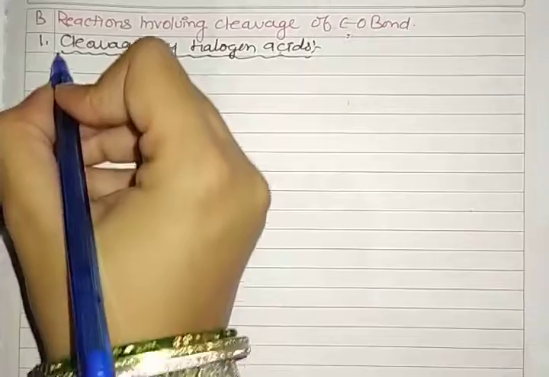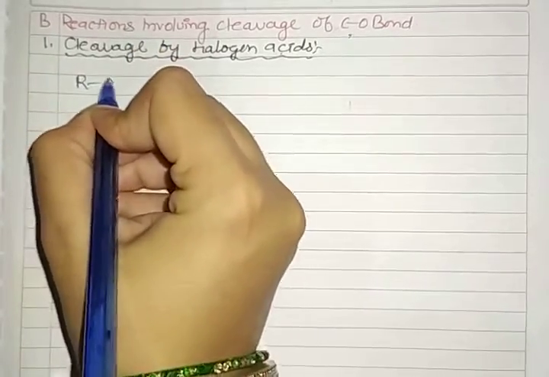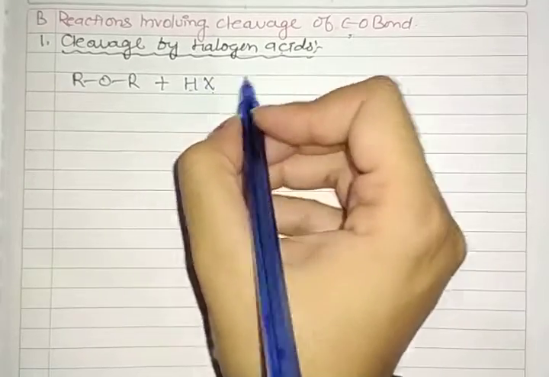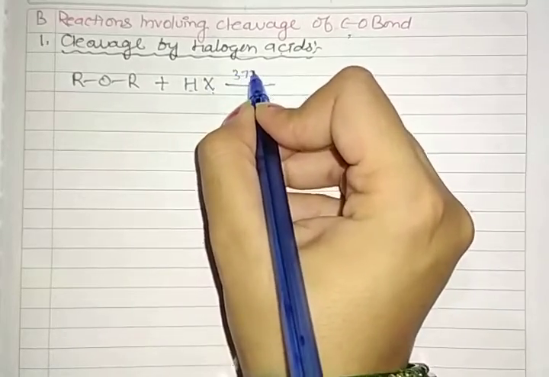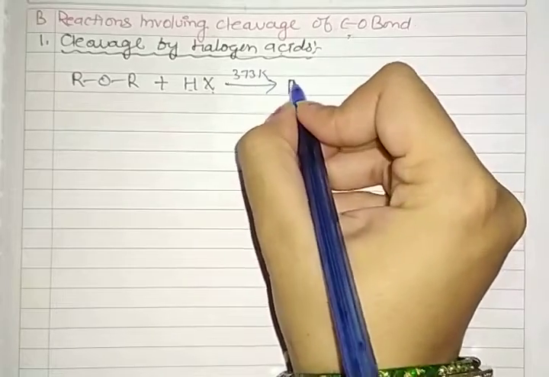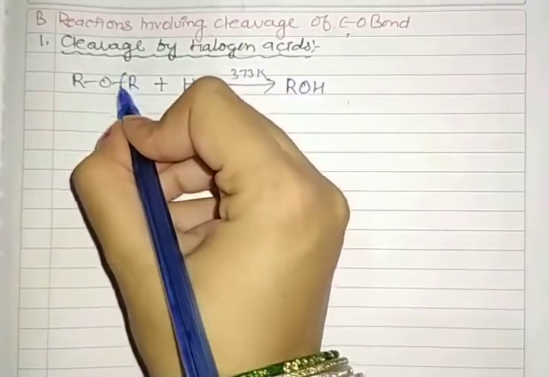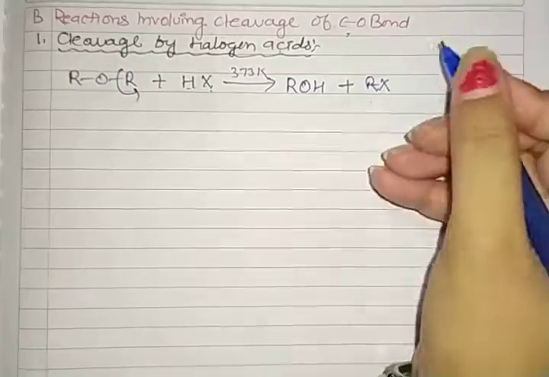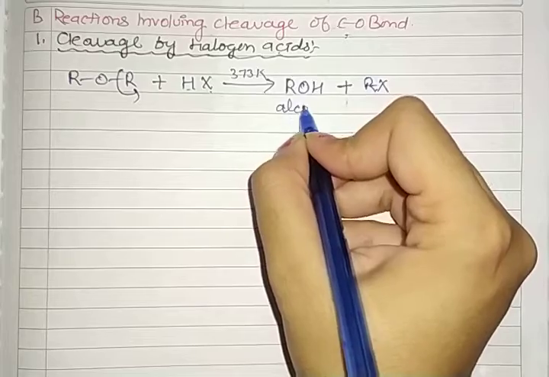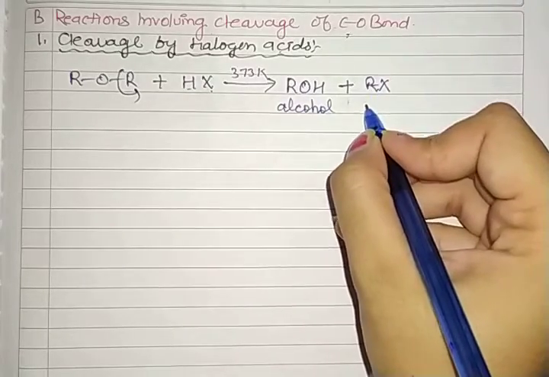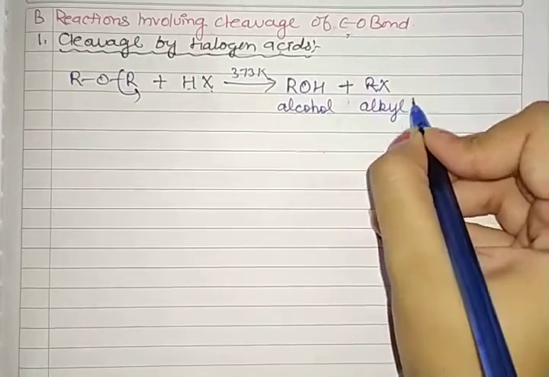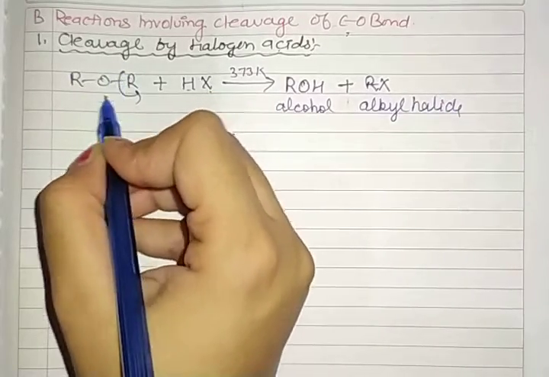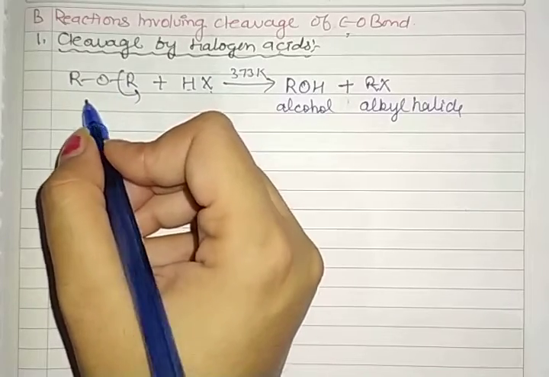So here we are taking ROR, and we are treating it with HX at a temperature of 373 Kelvin. What we have is ROH, and R is removed from here and we get RX. The name of that is alcohol, and here we have the formation of alkyl halide. This C-O bond is broken, cleavage of the bond.